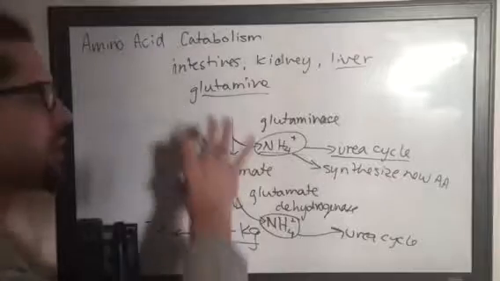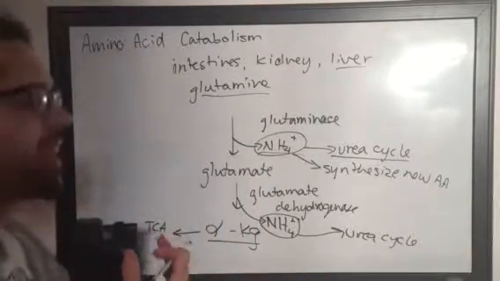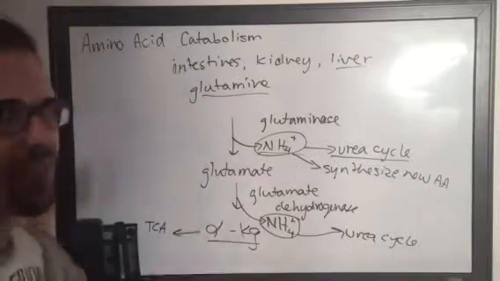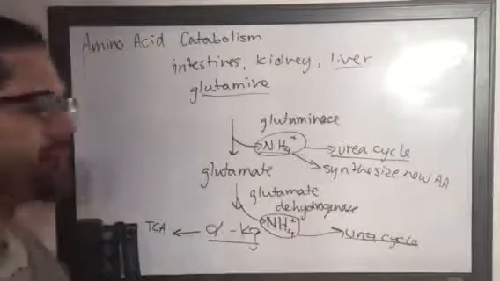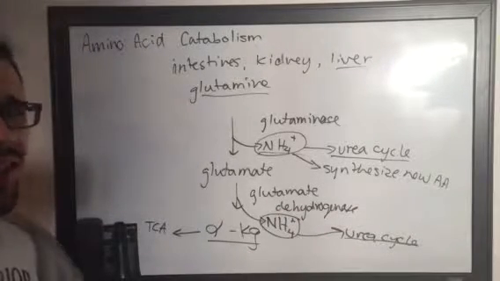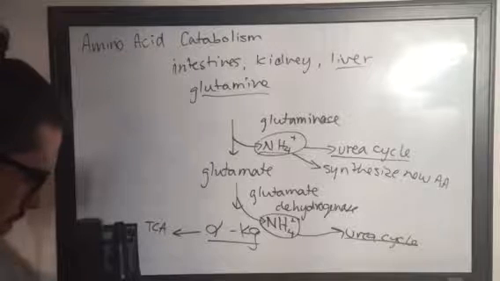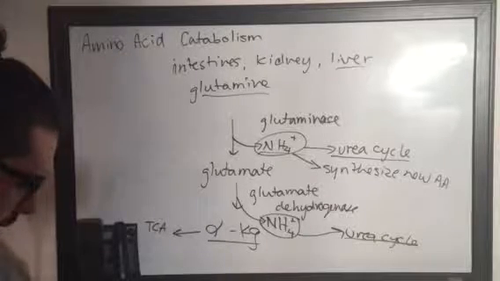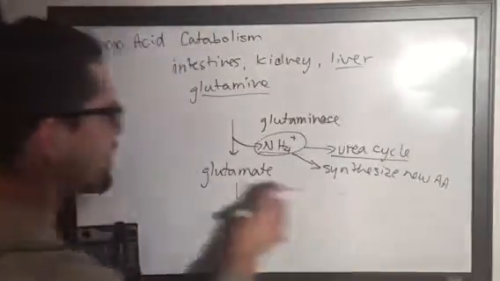In this case, the body is probably in a catabolic state because it's breaking down and creating ammonium in the extrahepatic tissues. It's most likely going to go to the urea cycle. I'm doubting it's going to be synthesizing new amino acids at that point in time. So that's essentially that. A good example of this is in skeletal muscle.